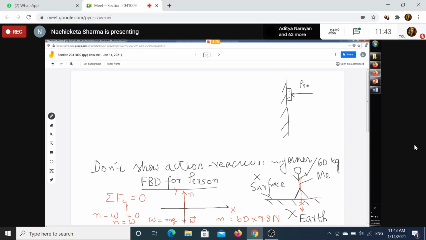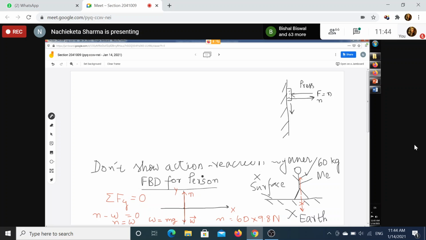Yes, in that case there will be a normal force. I understand. Now you are applying an external force like this, and the normal force is like this. So they will be equal. This F and N will be equal to each other, and it doesn't have any connection with this weight. Okay, I understand. Good. This is an example. Yes, very good.